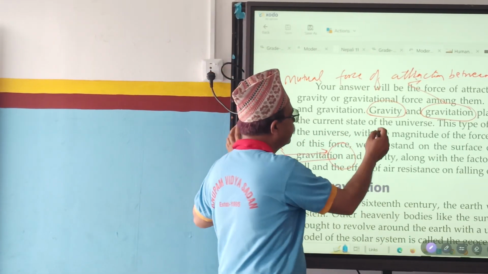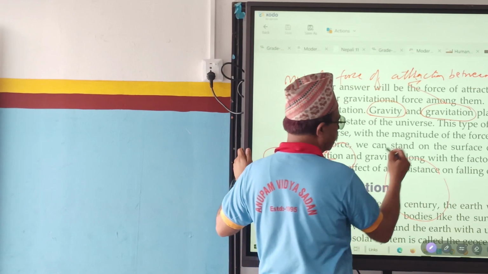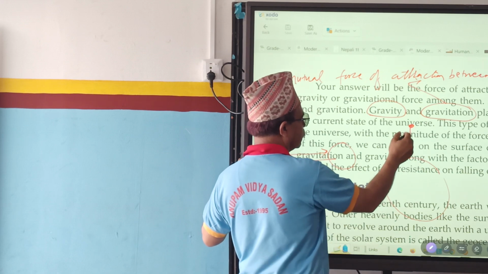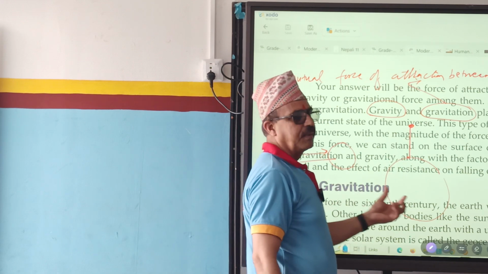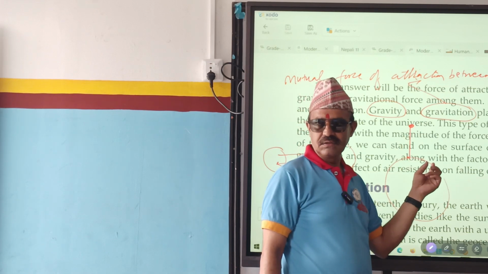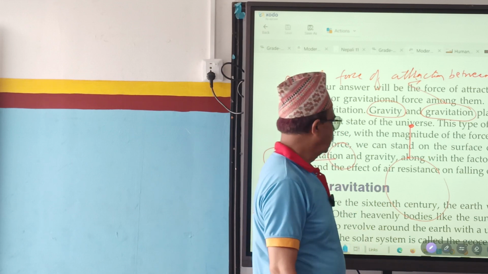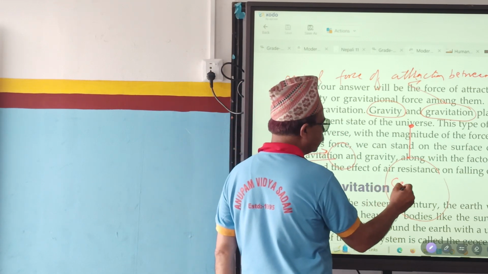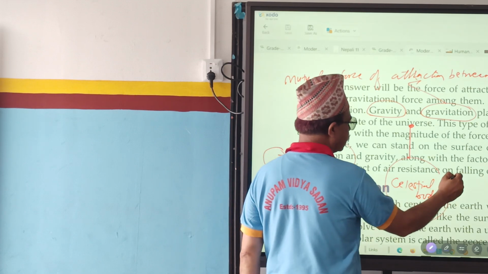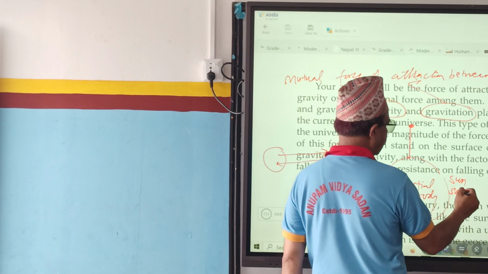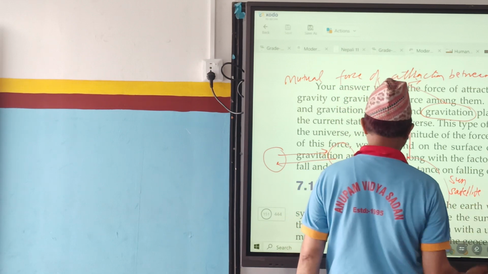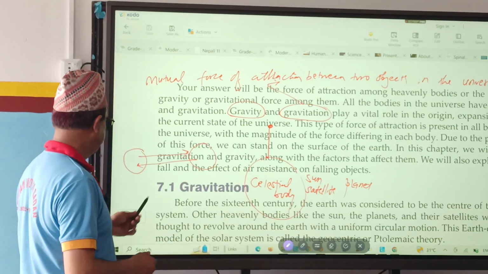But what is gravity? Suppose this is one heavenly body, let's say Earth, and if any object comes down, a heavenly body of very massive mass applies some force to pull an object towards its center. That is called gravity. In gravity, one body should be a celestial body, either the sun, satellites, planet, etc.